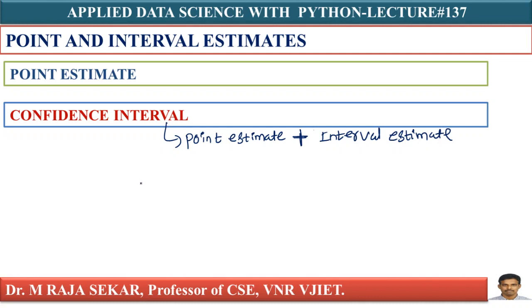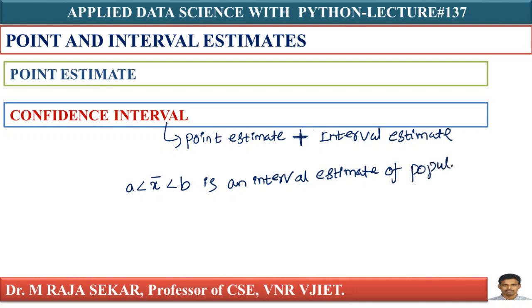For example, a less than x bar less than b is an interval estimate. This is an interval. It's an open interval, isn't it? It is an interval estimate of the population mean mu.